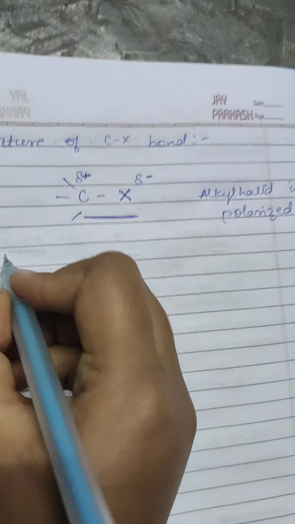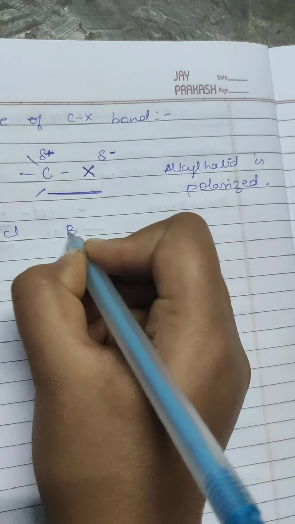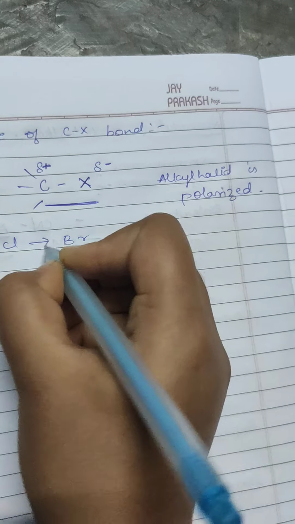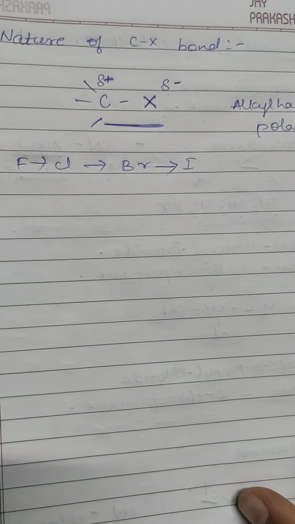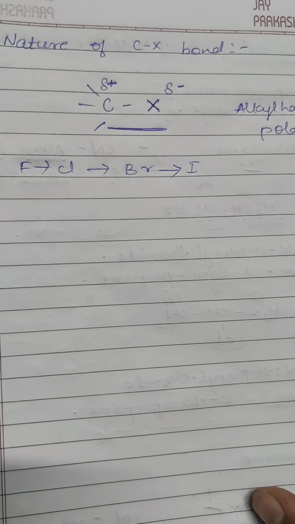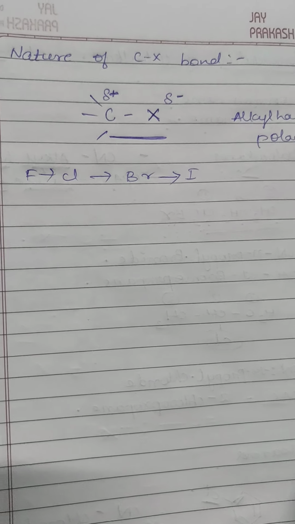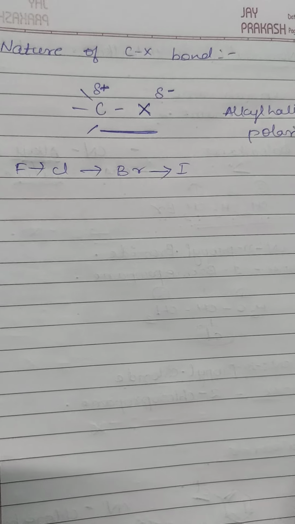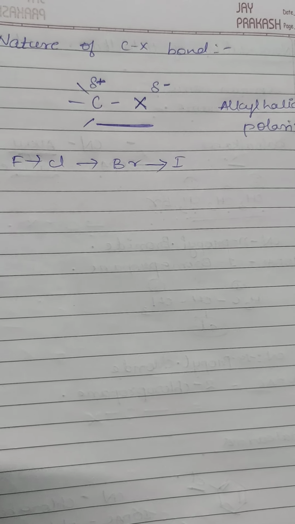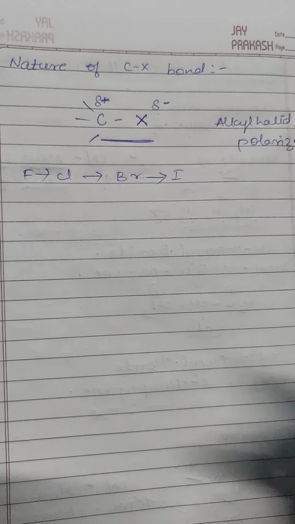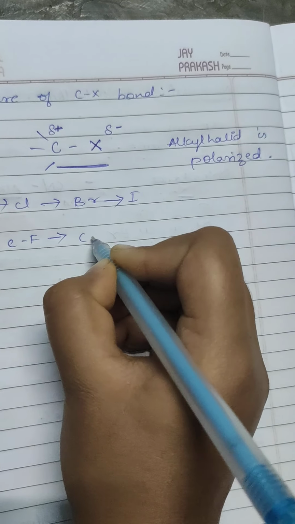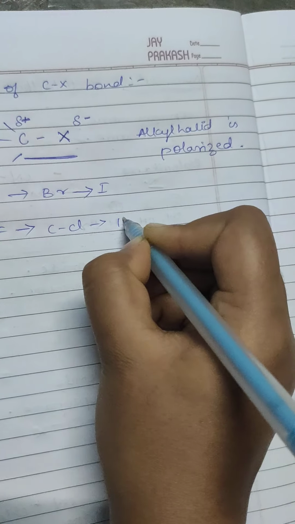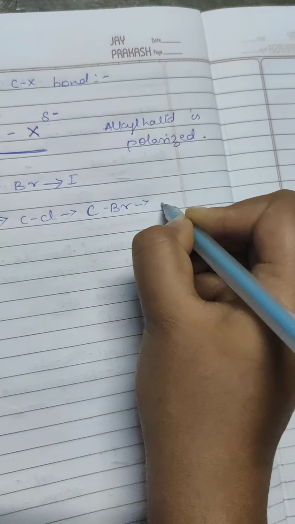We know from fluorine, chlorine to bromine to iodine, the size of the atom increases. In the same way, the carbon-halogen bond length, meaning the distance between the nuclei of the two bonded atoms in a molecule, will also increase in the same manner. C-F, C-Cl, C-Br to C-I. In this way it increases.